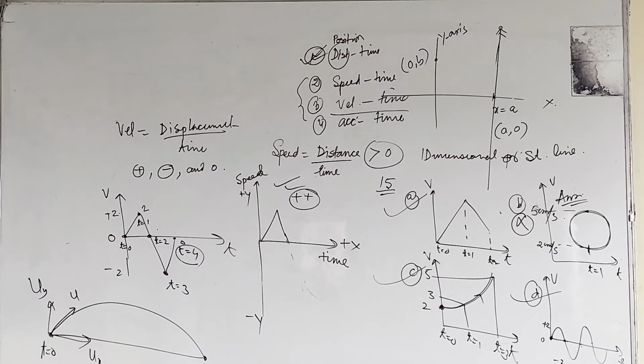If a body possesses two different types of velocity at a given time, then that type of motion will be known as two-dimensional motion or motion in the plane, which will be discussed in the next chapter. But for one dimension, it will have only one velocity, one displacement, one acceleration at a given time.